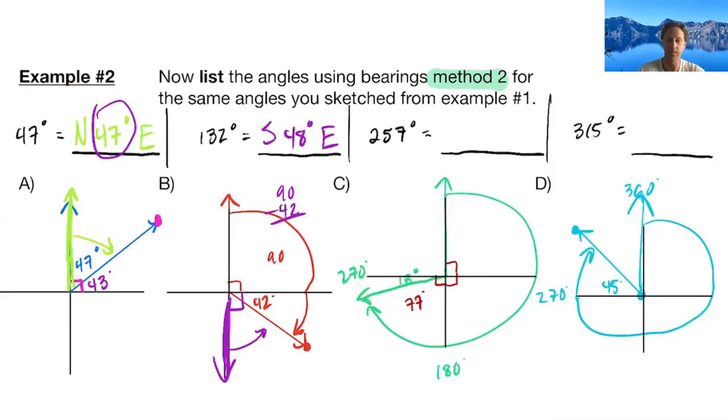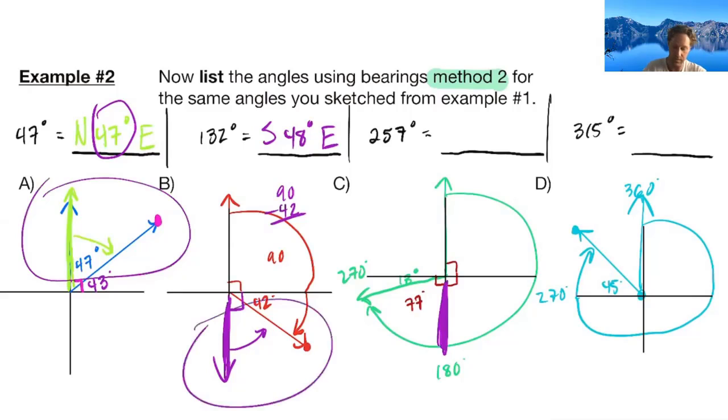So 257, again, we are in the southern hemisphere to start, right? Notice this was in the northern, this one was in the southern, this one is in the southern tip, okay? So the southern hemisphere on this one is where we're going to start. We're going to have to rotate from the south a direction of, I already found it, 77 degrees. And again, that's why I told you to label as much as you possibly can. And we went in the western direction, that 77 degrees from the south.